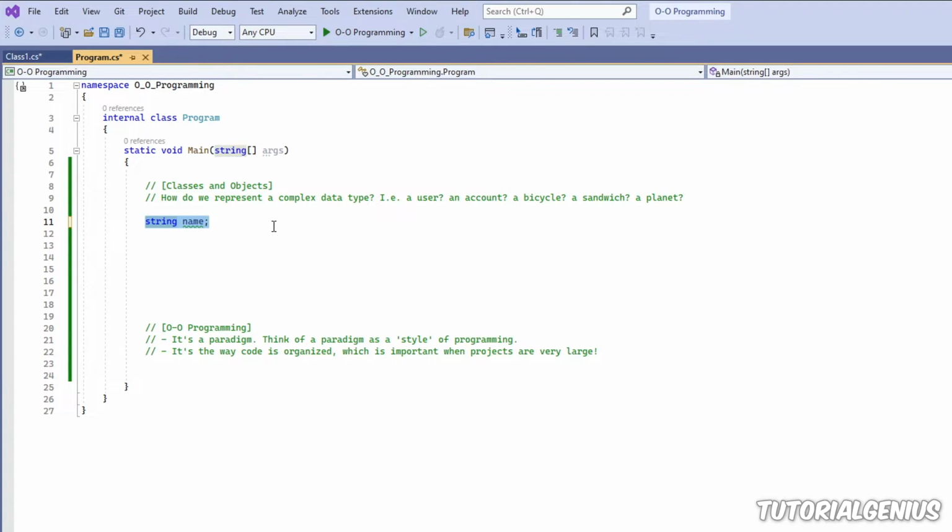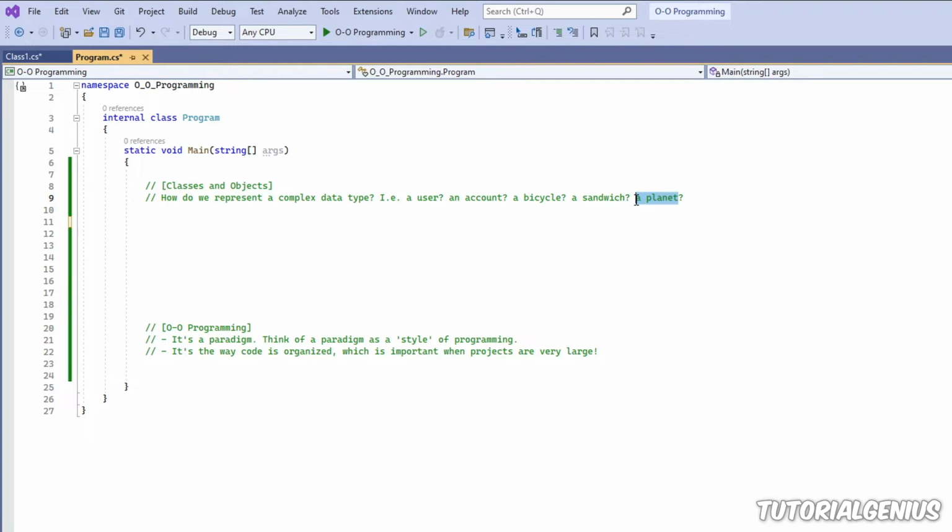So very easy. But how do we represent a complex data type, like a user, or maybe an account, like a social account or a bank account, or even a bicycle, like a real-world object, or a sandwich?